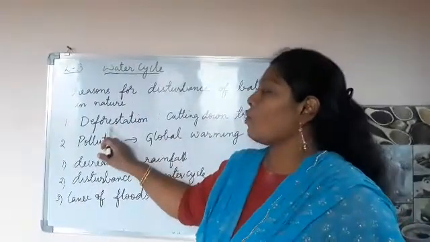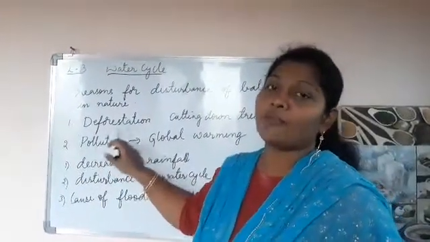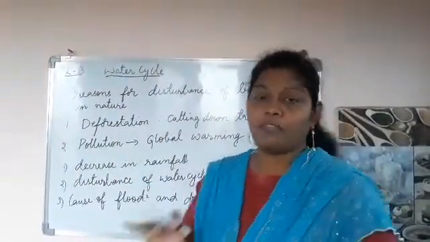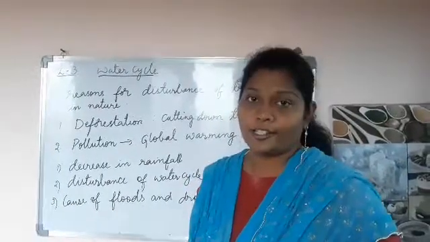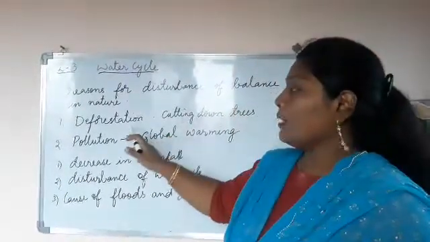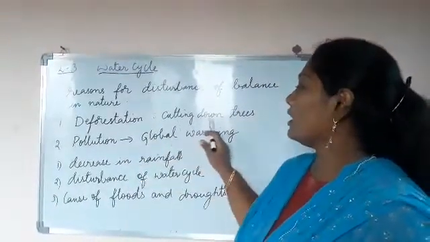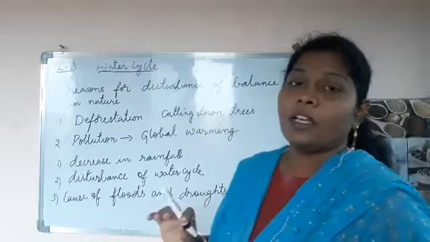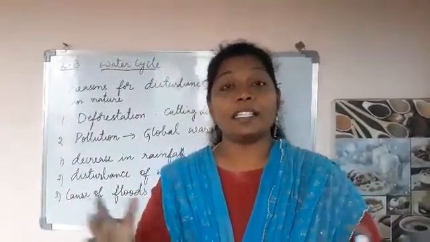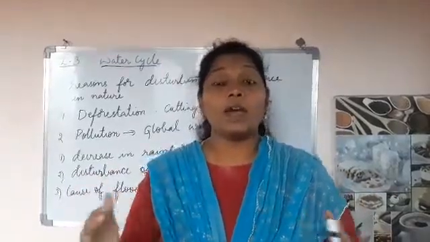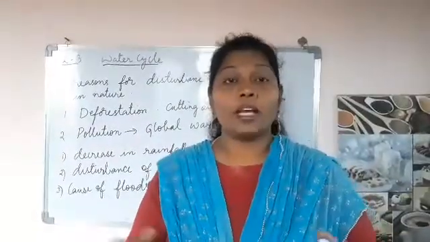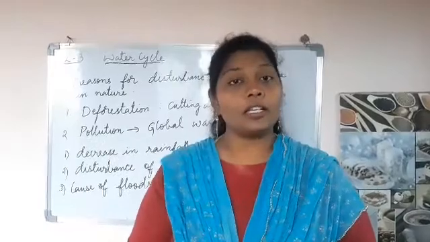The first and foremost point is deforestation. What is the meaning of deforestation? The meaning of deforestation is cutting down trees. So nowadays the culture has developed. Everybody started living in high quality houses with completely furnished homes.